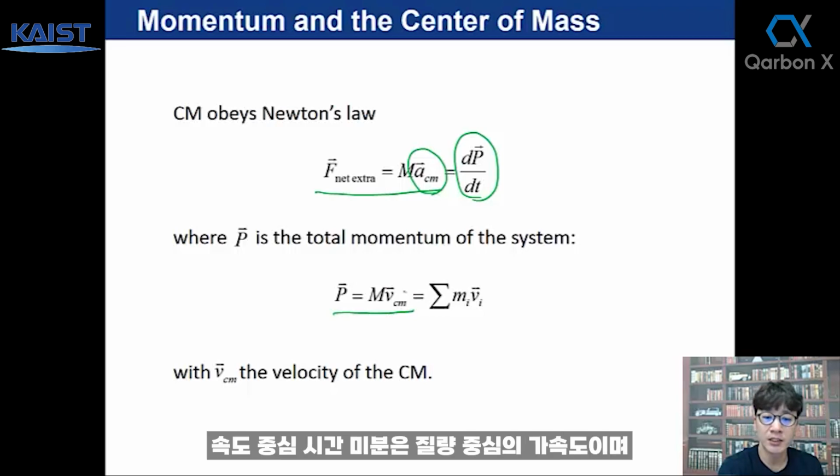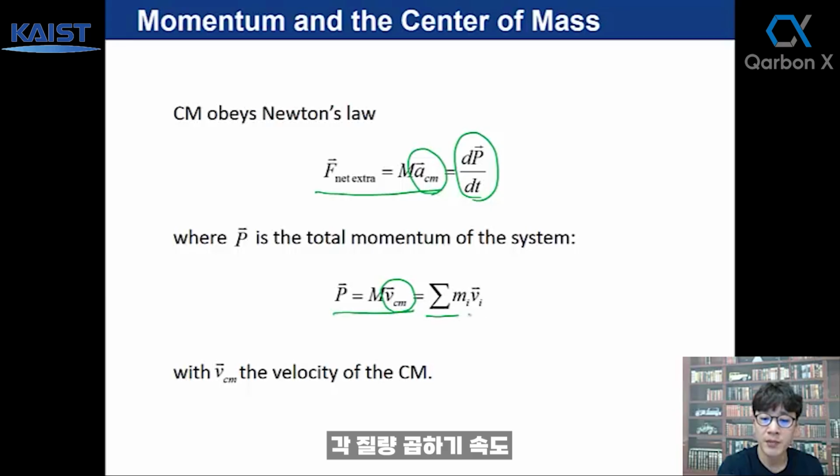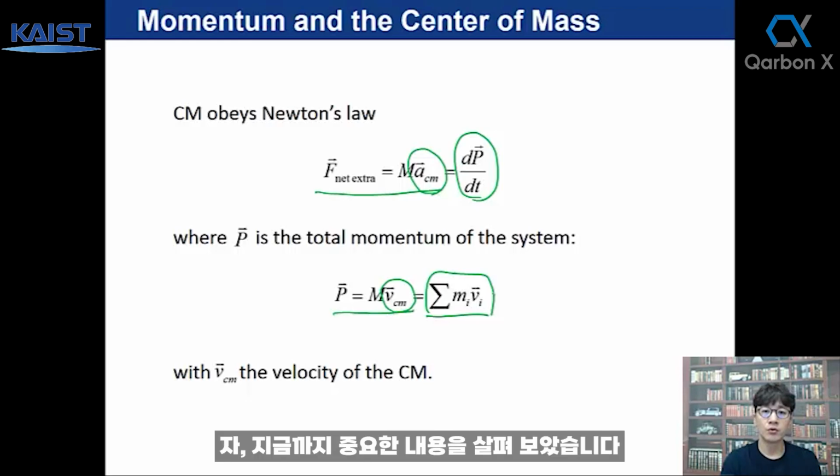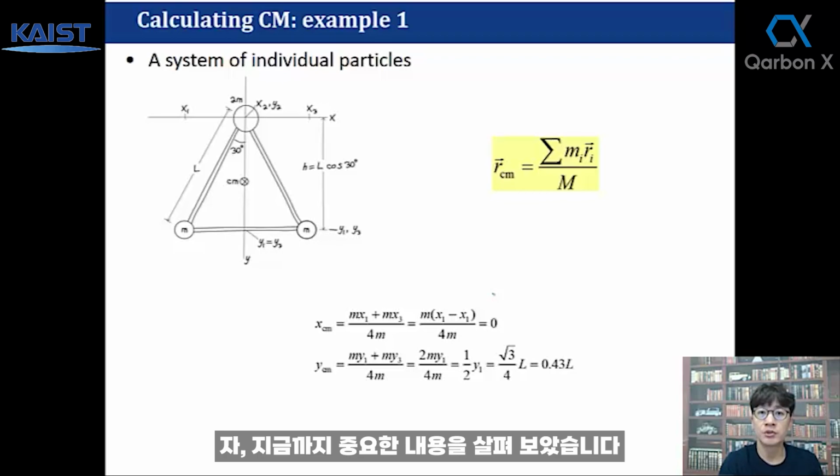The time derivative of the center of mass velocity is the center of mass acceleration, and the center of mass velocity times total mass is by definition the sum of each mass times its velocity, which is basically the sum of all mass elements' individual momenta.